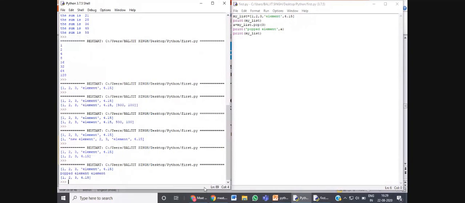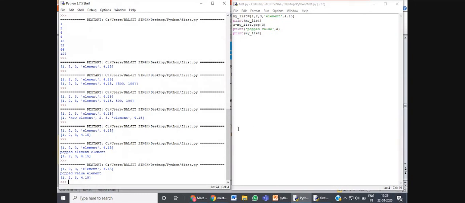See, popped value is element, otherwise the difference is not very clear. Now see again, popped value is element. The value at 3rd index is element. So this popped value is element, and the remaining list is printed again. After removing value element from the list, the remaining list is printed. So this is how we make use of pop function.